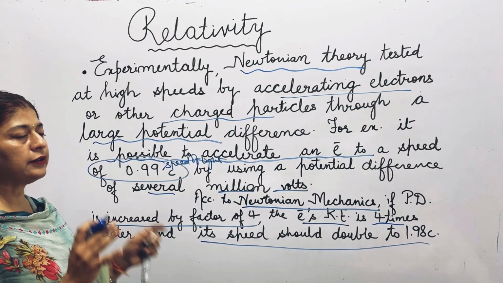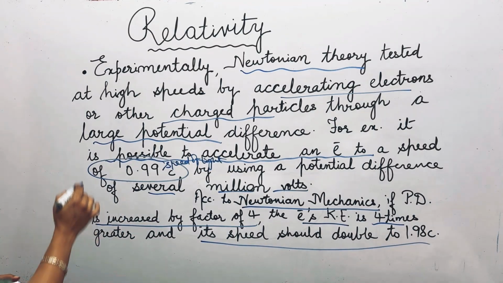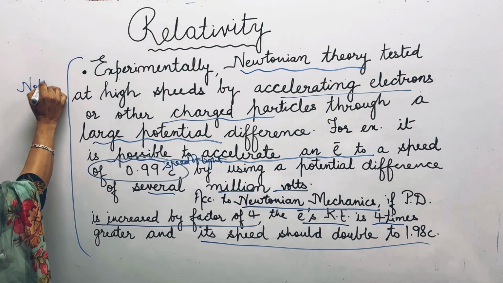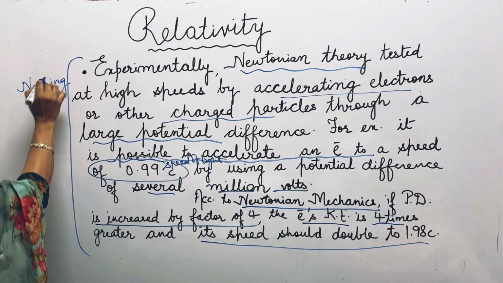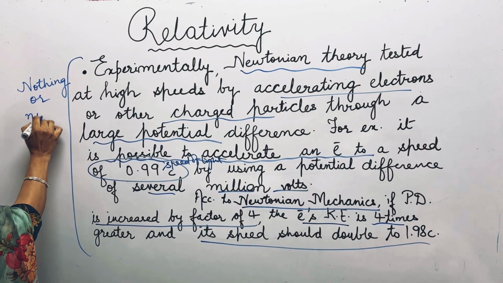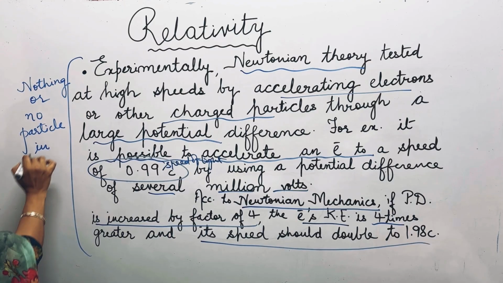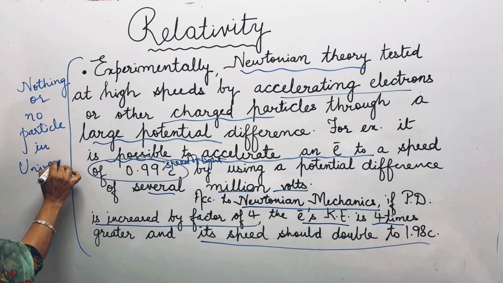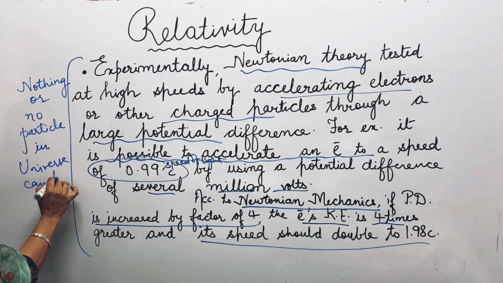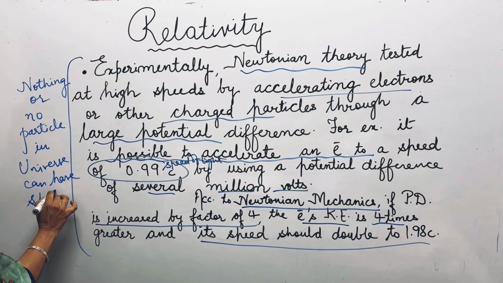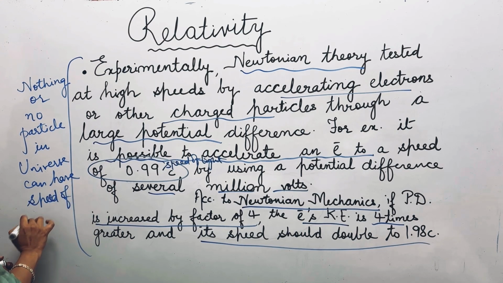But we know from modern experiments that nothing in this universe, no particle in the universe, can have the speed of light or more than that.